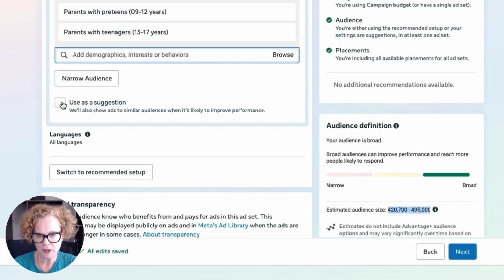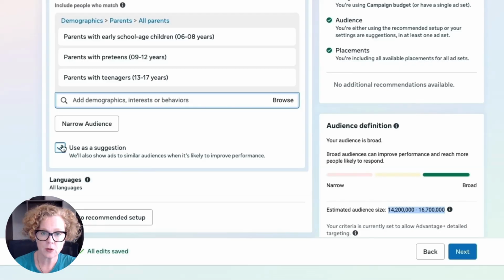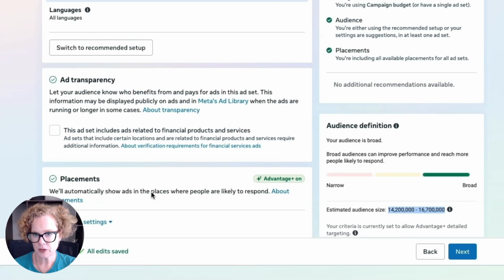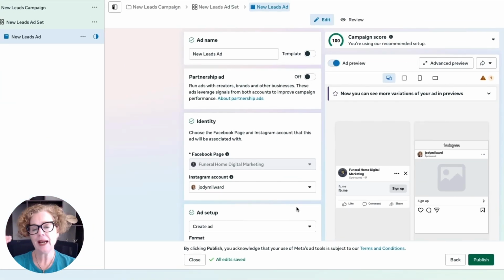So you might find that this is a more accurate representation. So you can test having this checked or unchecked and see how your ads perform. So I've just checked the box again to use as a suggestion. And then we come down to placements and we don't have to worry about anything else there. Click on Next. And now we are at the ad level.